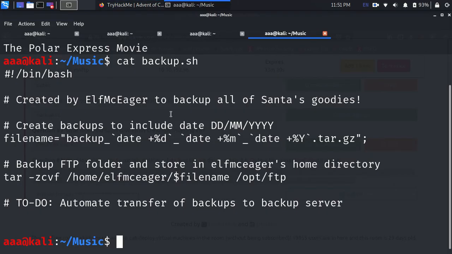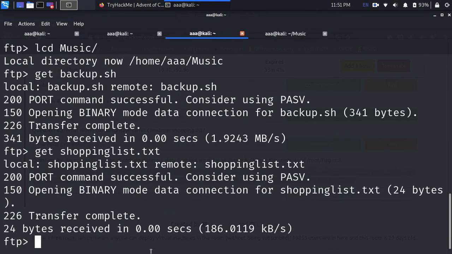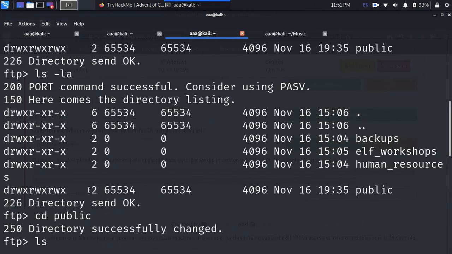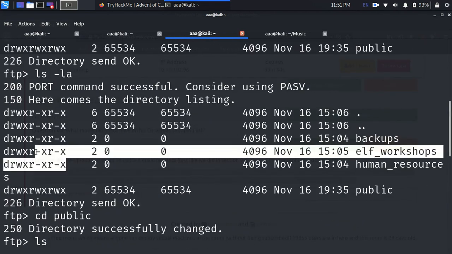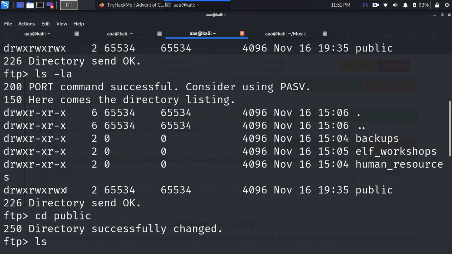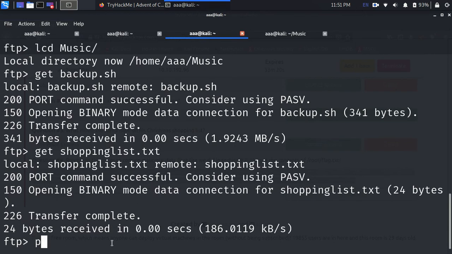Since this is running every minute, we can do something. Now the get command will still work, while for the put command you need to be sure whether you have write permissions or not. I cannot actually write in any of these five directories. I'm only able to write in this one because this says public. Apart from that, it has a W over here which gives me write permissions, so I can actually put a file in this directory.